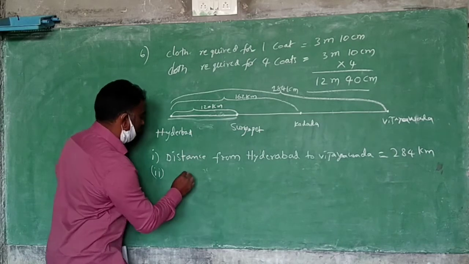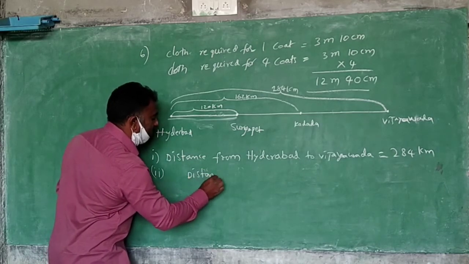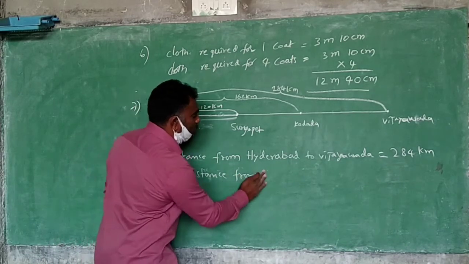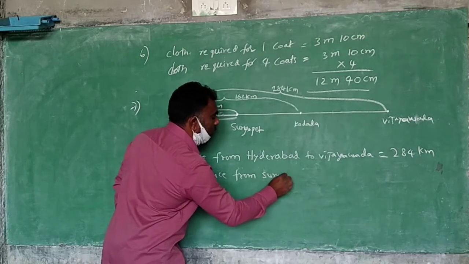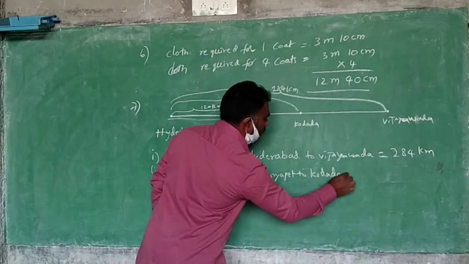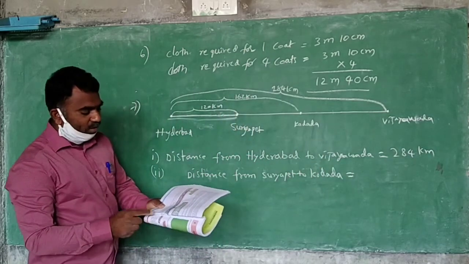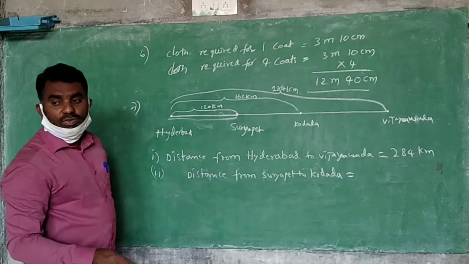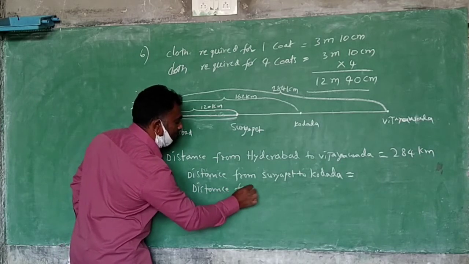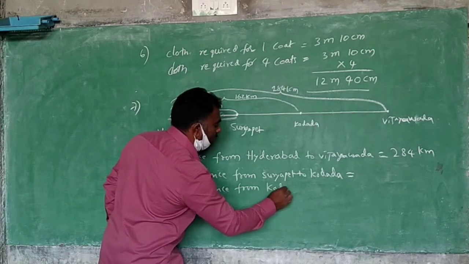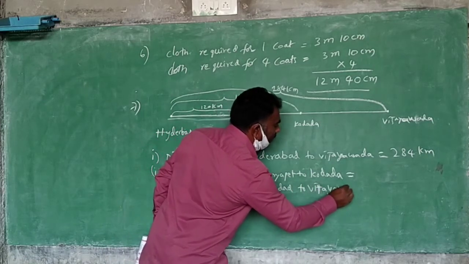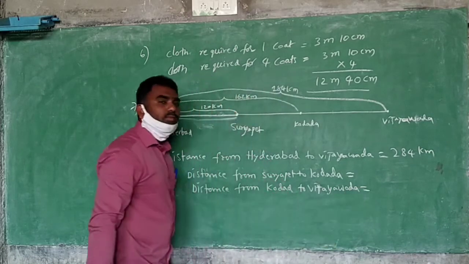Suryapet to Kodada. So what are you finding here? Distance from Suryapet to Kodada. We have to find this first. Then one more distance you have to find. What is the other distance? Kodada to Vijayawada. Distance from Kodada to Vijayawada. You don't know these answers. You have to find them. Then after that you have to say which is more.